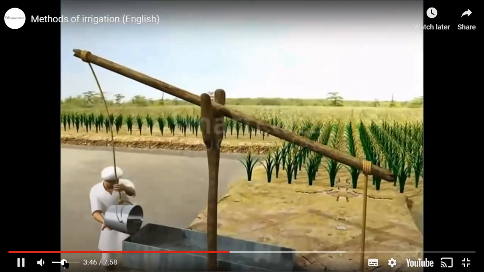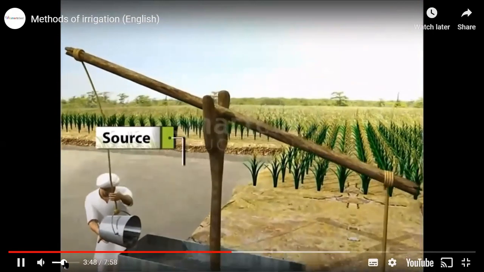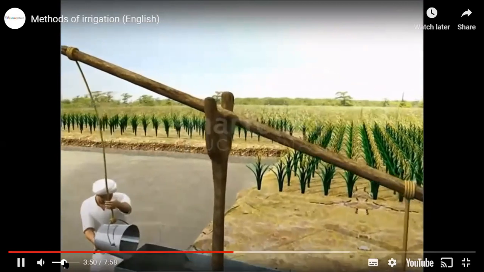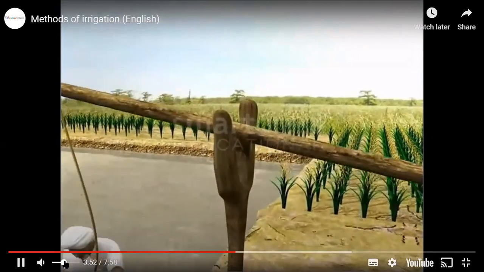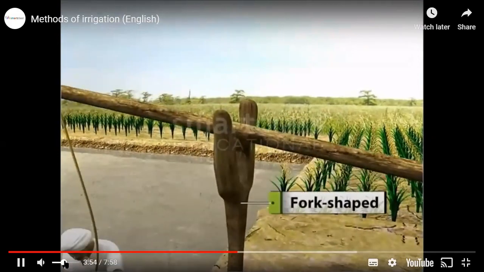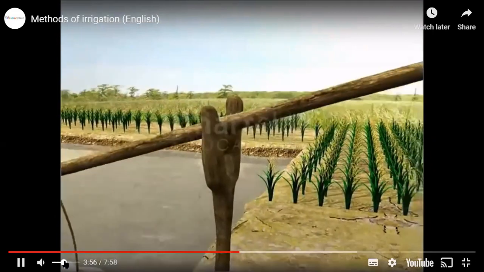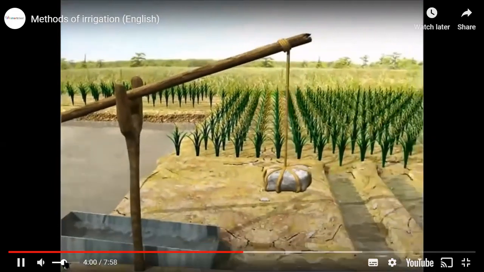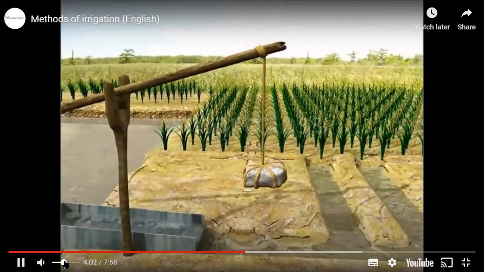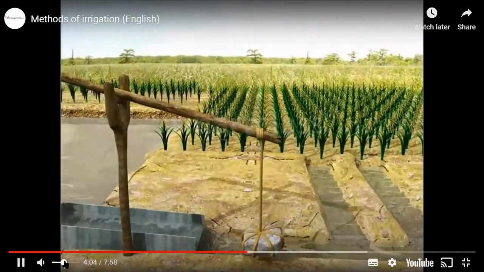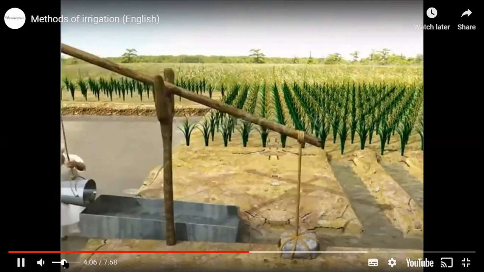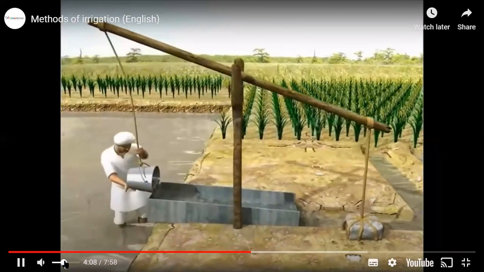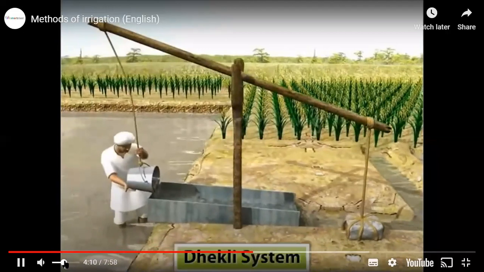In the Dhekli system of irrigation, water is drawn from a water source with the help of a log of wood placed on a fork-shaped tree for support. The log is tied to a large stone which acts as a lever. A bucket is tied to the other end of the log.